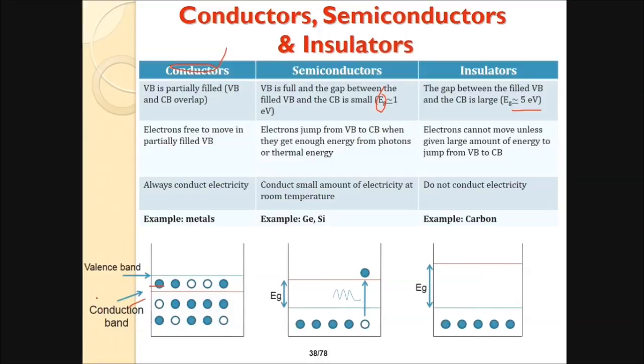In a conductor, electrons are free to move between the VB and CB. In the case of a semiconductor, an electron jumps from the VB to the CB when it gets enough energy from photons or thermal energy. In an insulator, an electron cannot move unless given a large amount of energy to jump from VB to CB. So a conductor always conducts electricity, like metals. A semiconductor conducts a small amount of electricity at room temperature, like germanium and silicon. And an insulator does not conduct electricity, like carbon.